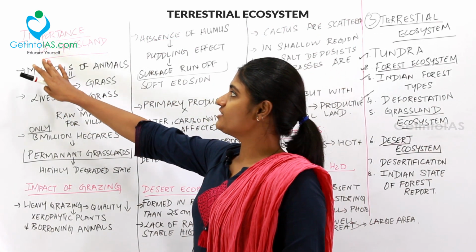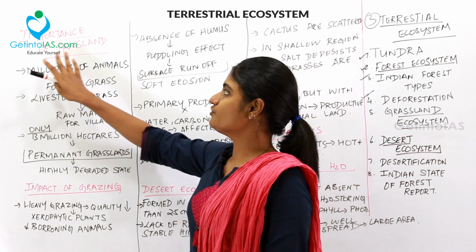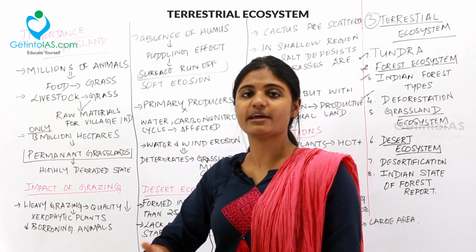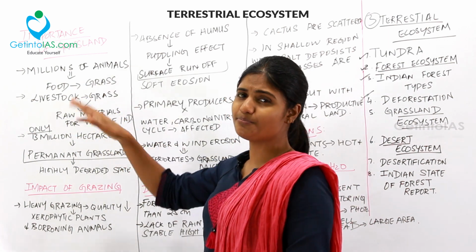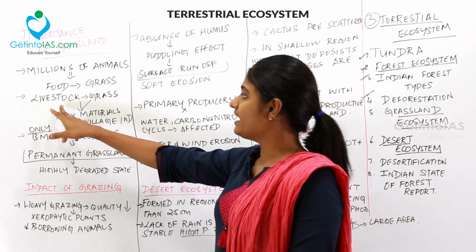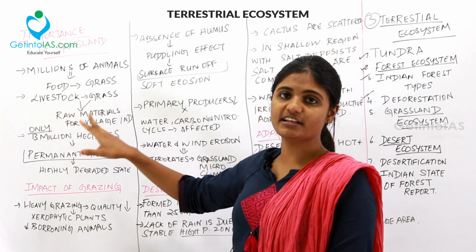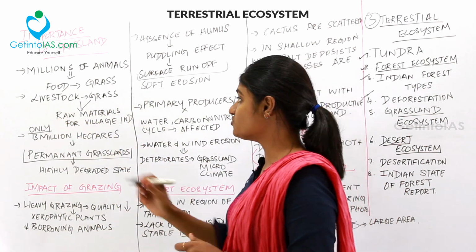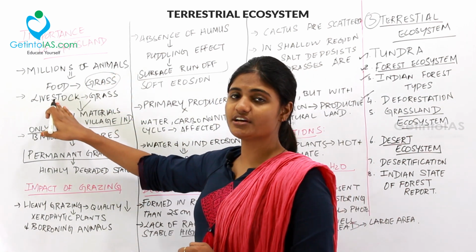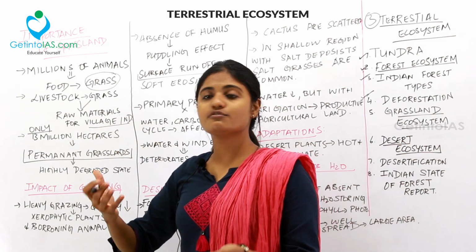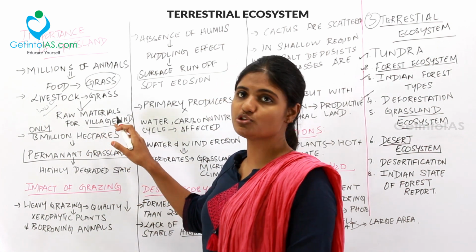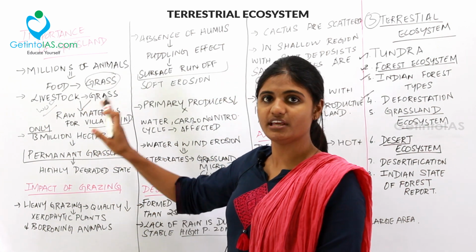Let's deal with the importance of grassland. So what is the importance of grassland? Millions of animals feed on grass, that is, the herbivore types feed on grass only. So grasses are primary producers and hence these livestock feed on the grass and this livestock gives raw materials for the village industries. So the village industries depend on these grasses for their survival because this livestock gives raw material. For example, sheep gives wool. So that wool industry would be present in the village. So that is a major economic source for that village. So grasses play a very important role.